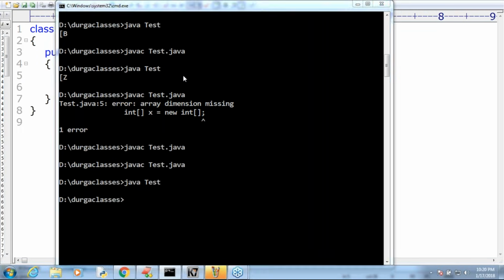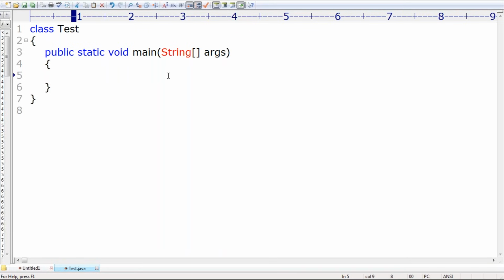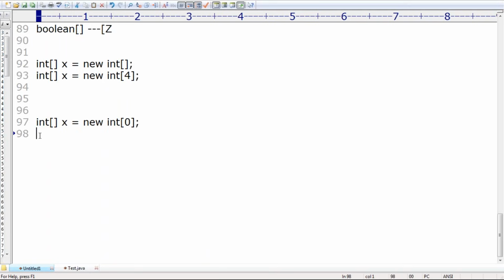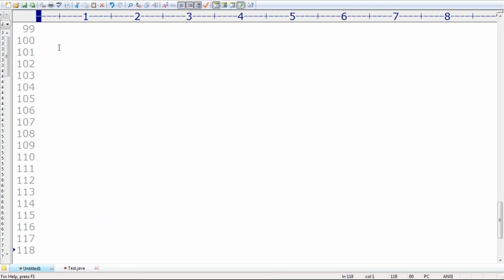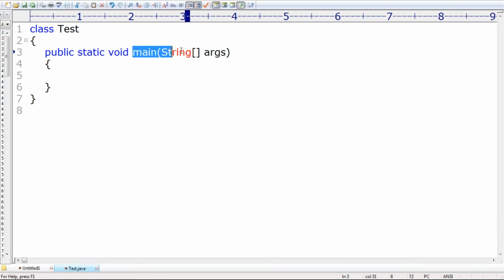Sir, still, if you want, I will provide one more extra point here. Just have a look once. What is this one? Is it an array or not? It is a String array, right? Sir, what is command line arguments? Correct or not? Command line arguments. Assume that I'm passing like this: java Test A B C. How many command line arguments am I passing? 3. With these 3 command line arguments, a string array will be created. By passing that string array, the main method will be called by JVM.